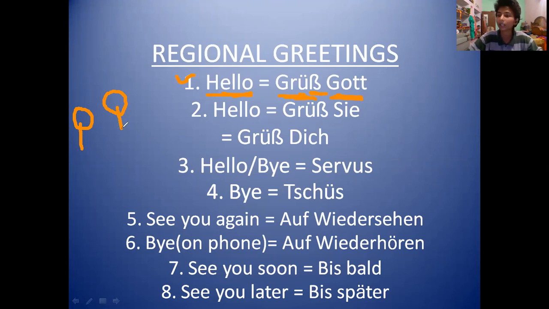Austria is not inside Germany, but it is a German-speaking country. Austria is itself a country. It is a German-speaking country, and the capital is Vienna. The capital of Austria is Vienna. Okay, I'm not talking about Australia. It's Austria. Okay, so these two places are the places where this form of hello is used. I mean, Grüß Gott is frequently used in Bavaria and Austria.